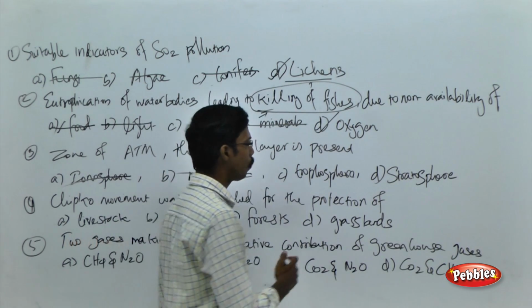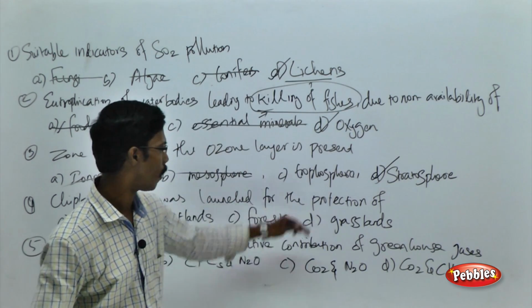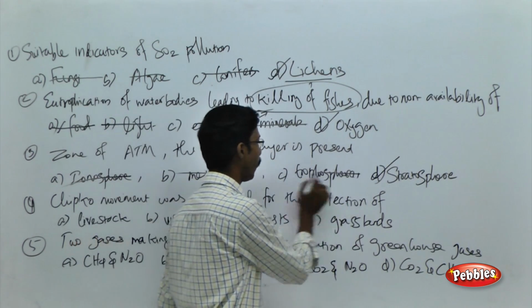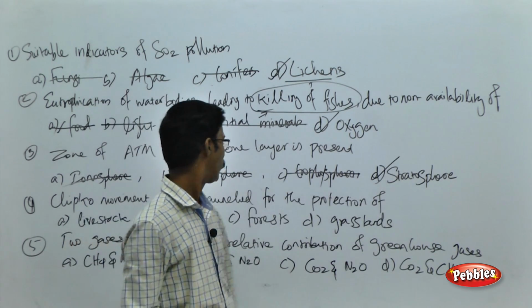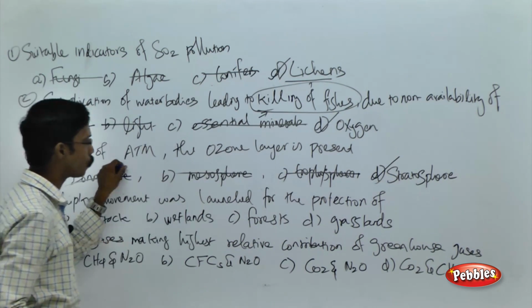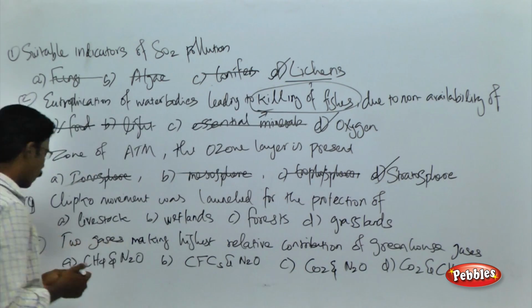The good ozone is present in the stratosphere, that is the naturally formed ozone layer. The troposphere contains the bad ozone, which is because of human activities. So the correct choice over here, the zone of atmosphere where the ozone layer is present, is stratosphere. Fine. See the next question.